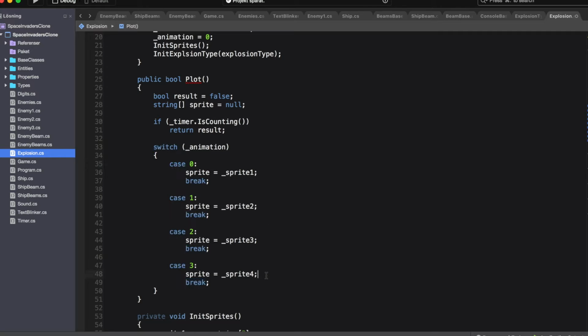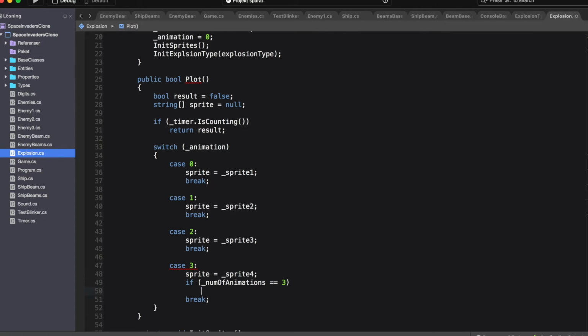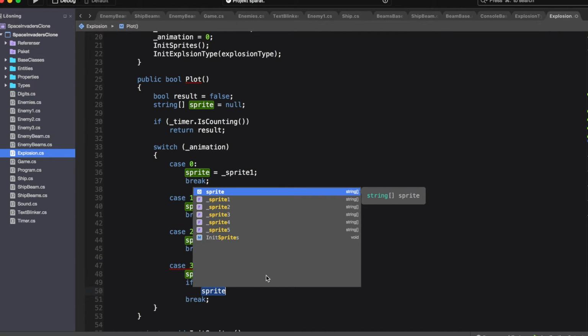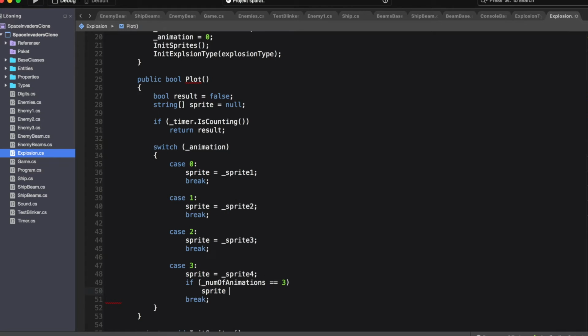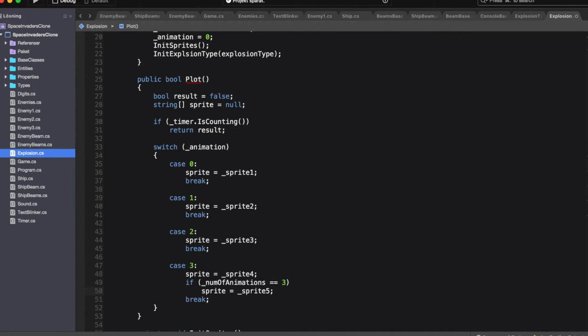Oh, no, wait, okay. Here we need an if statement. If number of animations equals 3, then we set the sprite variable to sprite 5. We also set the result boolean to true.